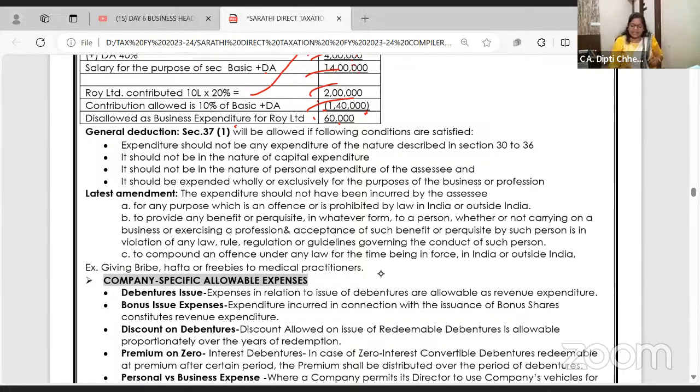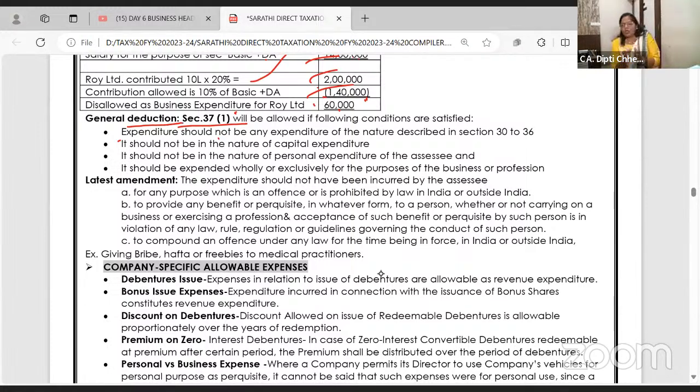So in that case, section 37 comes into play. It says general deduction is allowed other than 30 to 36. Expenditure should not be expenditure in the nature of... See, if that expense is allowed in sections 30 to 36, then no problem. But if not allowed there, then this is like a catch-all. It will be allowed in 37. It should not be in the nature of capital expense. Capital expenses are not allowed except scientific research in 35T.